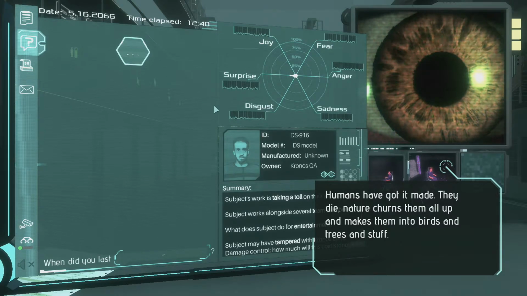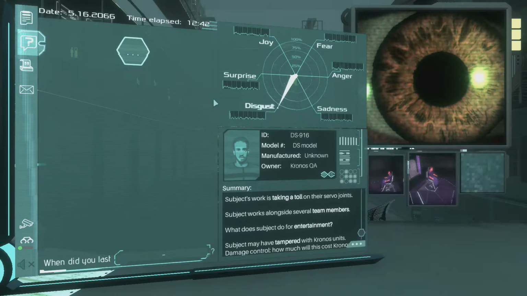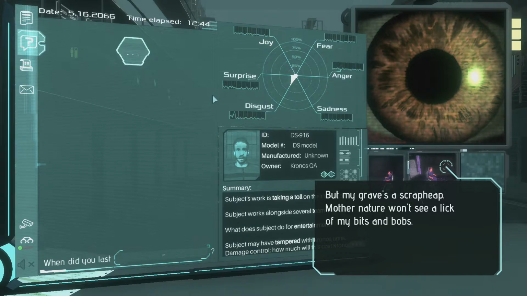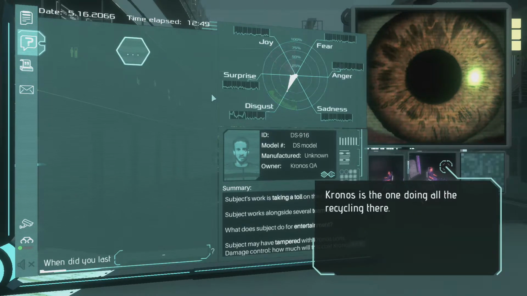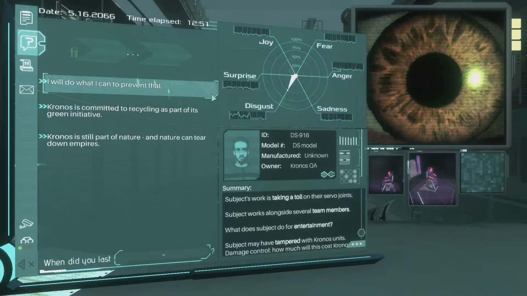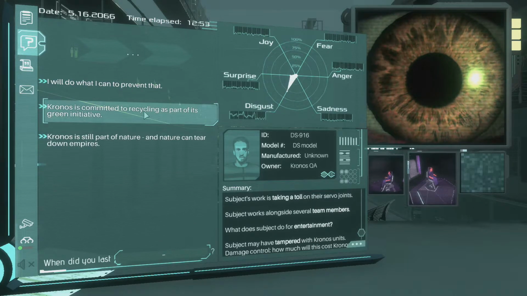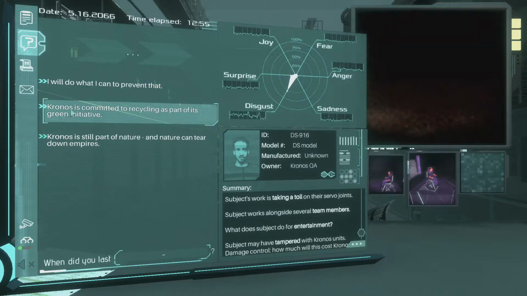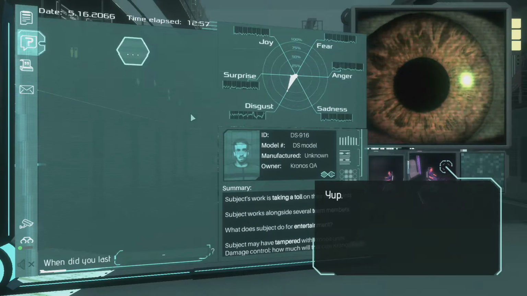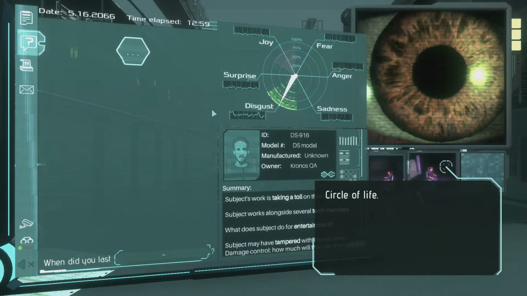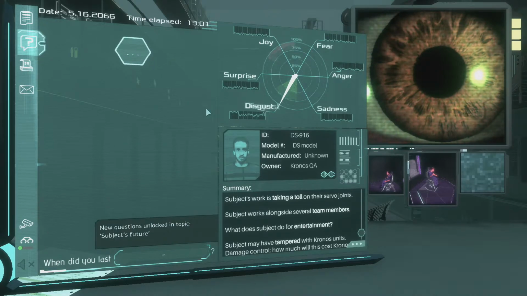Humans have got it made. They die, nature churns them all up and makes them into birds and trees and stuff. But my grave's a scrap heap. Mother Nature won't see a lick of my bits and bobs. Kronos is the only one doing all the recycling there. Encourages this community recycling as part of its green initiative. Yep. Circle of life.